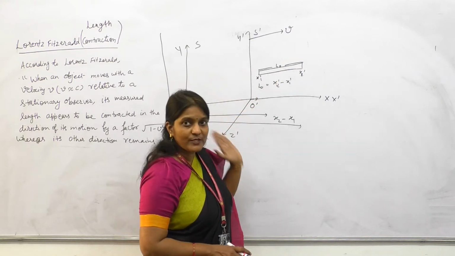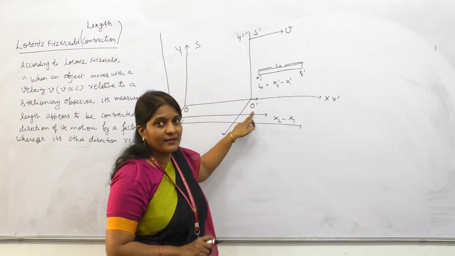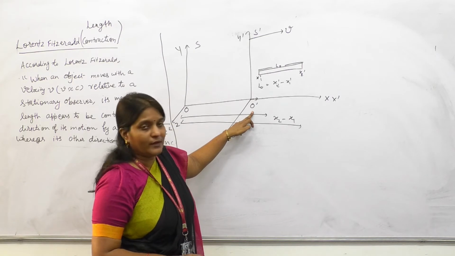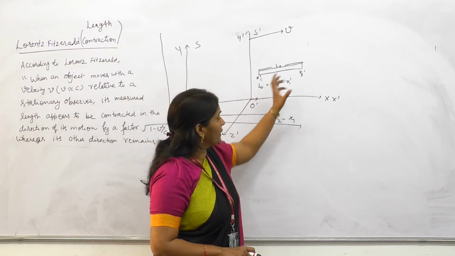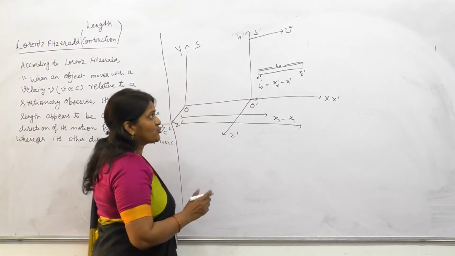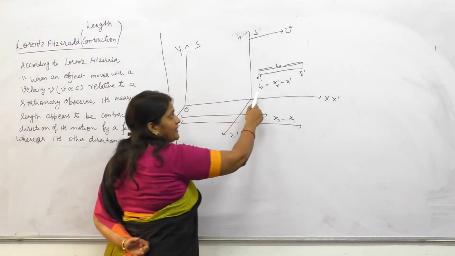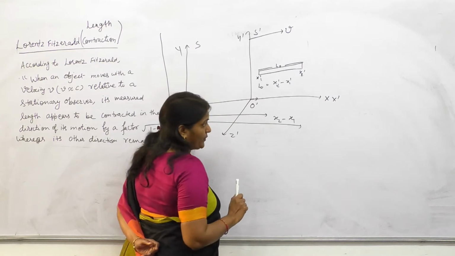So the S dash frame is moving. O dash is placed in the S dash frame. According to O dash, the length of the rod is x2 dash minus x1 dash, and it is equal to the proper length L0.